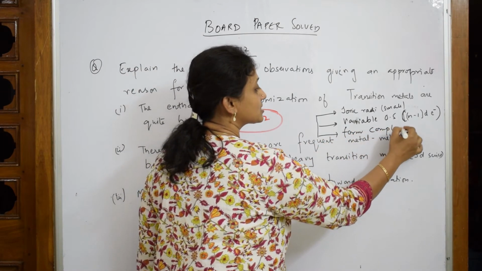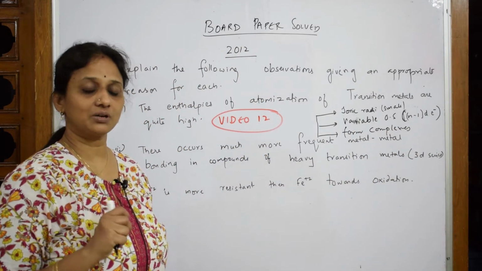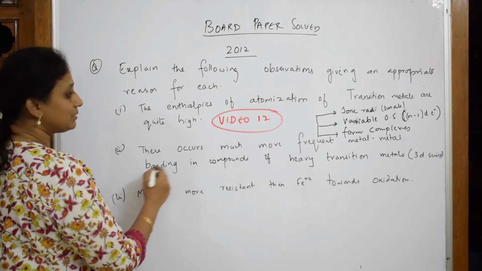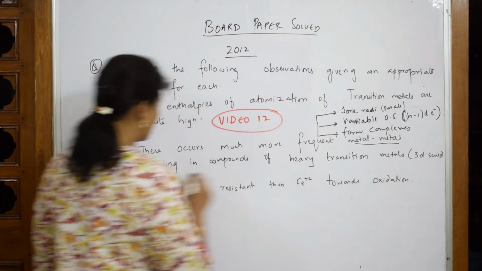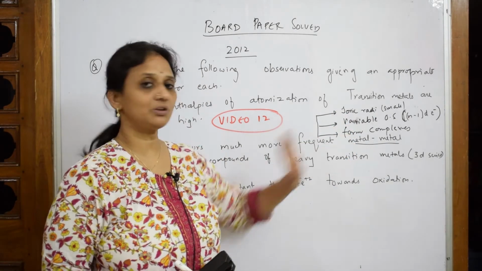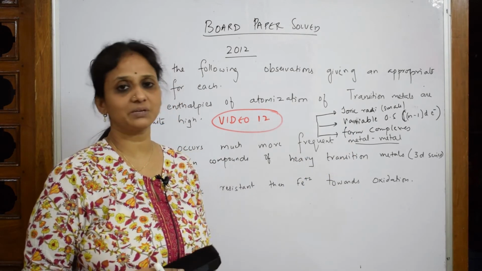We already discussed, when it's trying to form a complex, what type of bond is it forming? Coordinate covalent bond. Again the bond is strong. So these 3 reasons make the metal-metal bonding very high or strong in transition elements. Smaller radii, yes. Variable oxidation state, yes. Forming complex, yes. All these make the metal bonding strong.